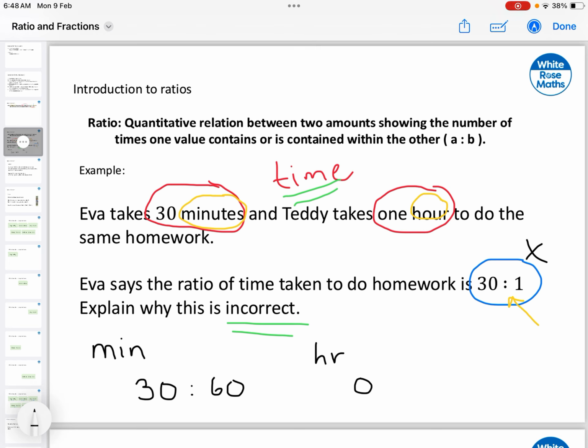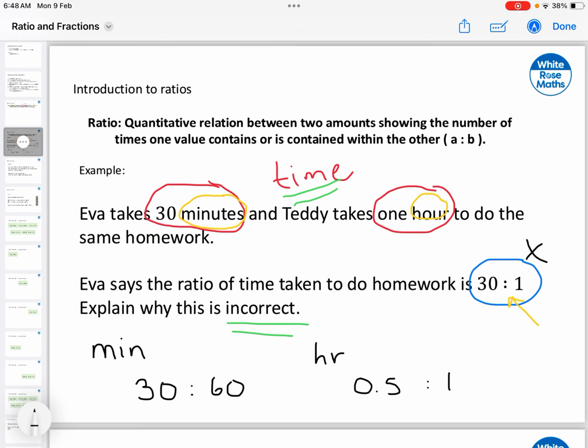Or if we would like to focus on hours, then we can say that in her case, she needs half an hour, so 0.5 hours, compared to Teddy, that in this case, he needs 1 hour. So take a look how now those two ratios are perfectly fine on their comparison because we're using the same unit, either minutes or hours.